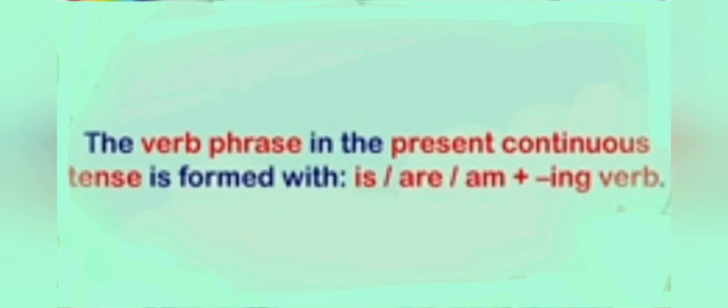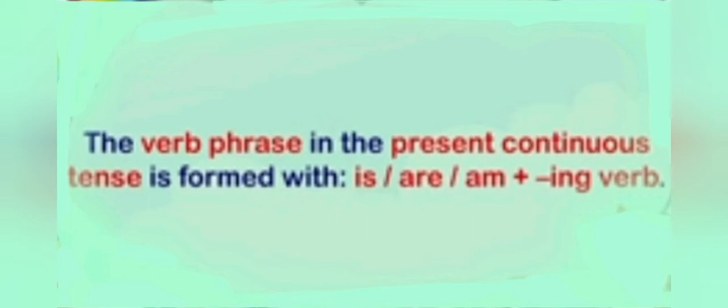How do we form present continuous tense? The verb phrase in the present continuous tense is formed with is, am, are plus ing form. It means when we are going to form a present continuous tense, we will use is, am, are plus ing form of verb.